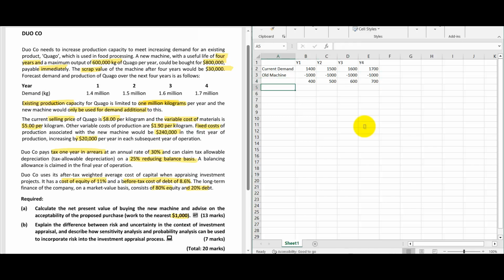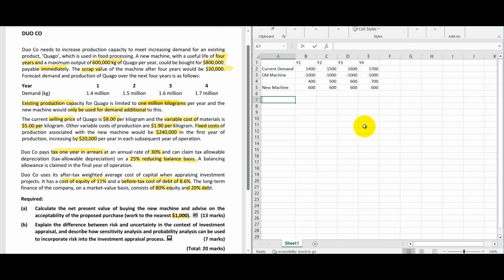But this question clearly says the new machine can produce only 600 kilos, 600,000 kilos for a year. So 600,000 each year. For the appraisal purpose, even though we can produce 600,000, we should produce only 400,000 kilos. That's the requirement.